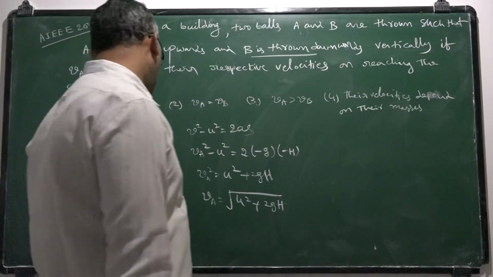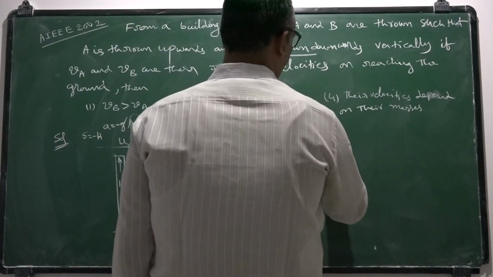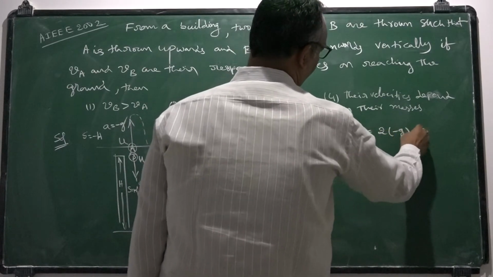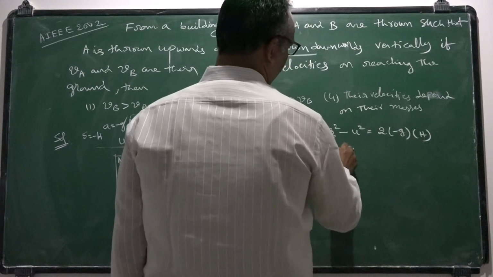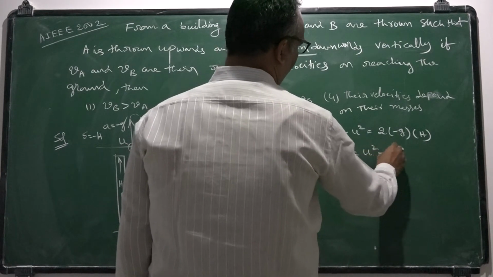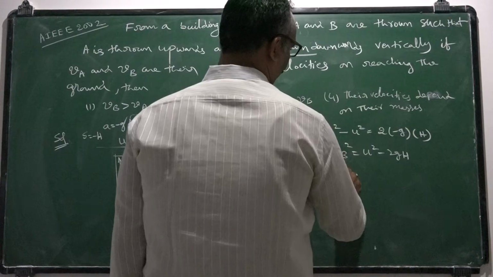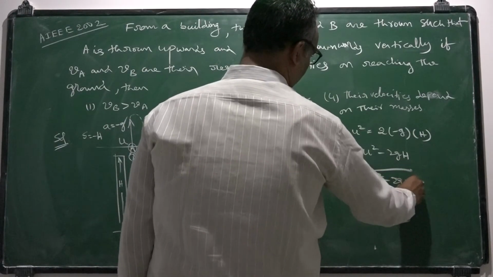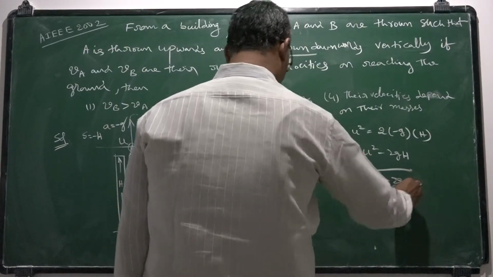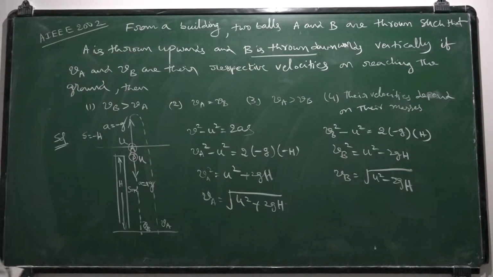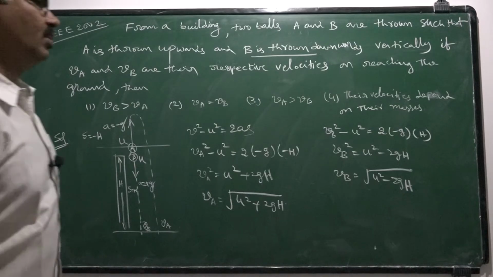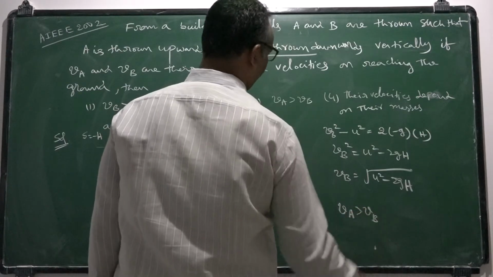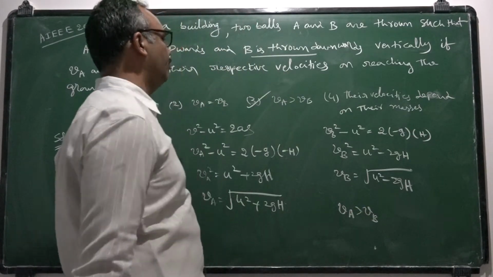The same treatment if I do for second ball, VB square minus u square is equal to a should be taken as minus g, s should be taken as h. So VB square is equal to u square minus 2gh. So VB is equal to square root of u square minus 2gh. So if you observe clearly, velocity of A should be greater than velocity of B. So I should go with this option.